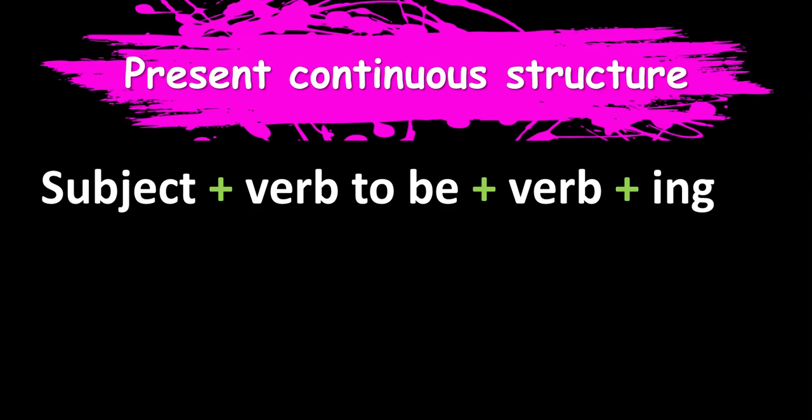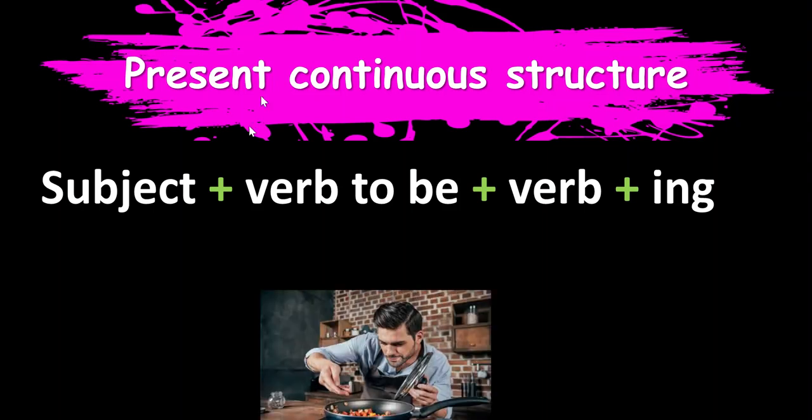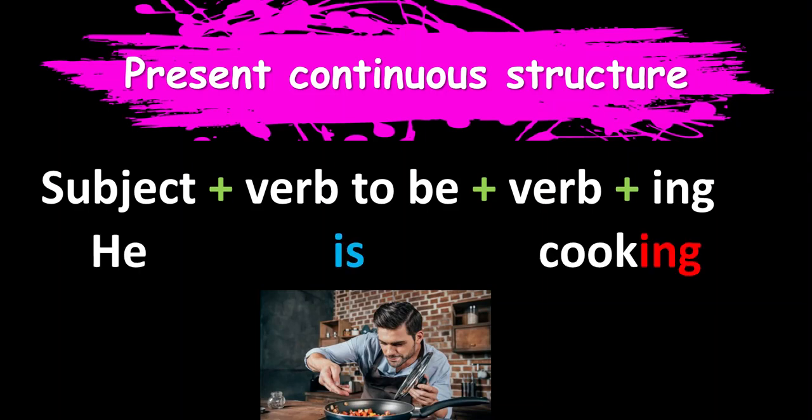Okay, for example, let's look at this picture. Si vemos esta imagen, podemos ver que es una persona que está realizando una acción. Si recuerdan, ¿cuál es la acción que él realiza? Cook. So, we are going to say that the action is happening right now. Si pueden ver, la acción sucede en ese momento. Él está cocinando en ese momento.